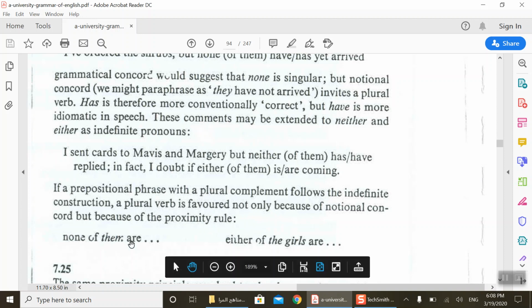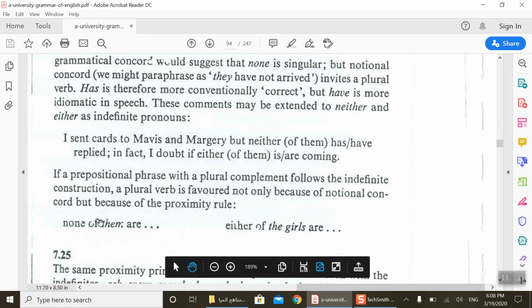If we drop the brackets, the verb should be plural, because of proximity: them is singular or plural? Plural. So we use are. And notionally, as a whole, none of them means plural, so we use the plural verb.